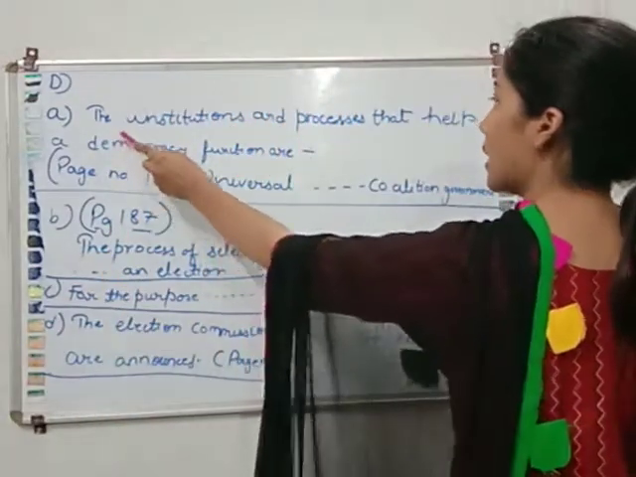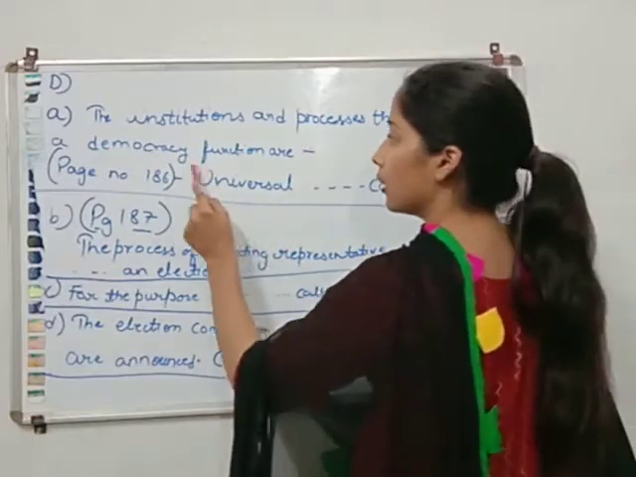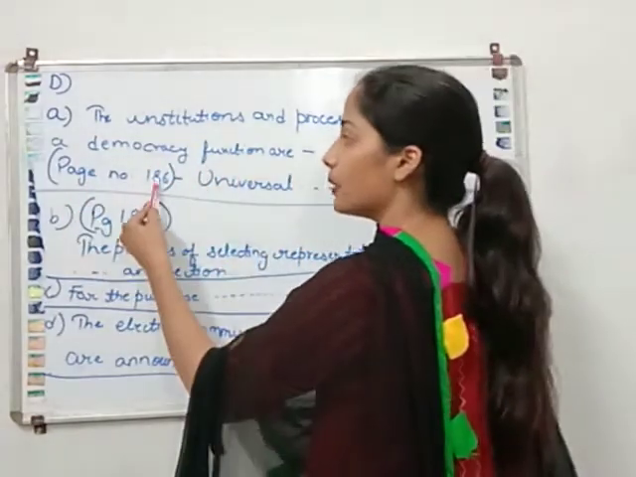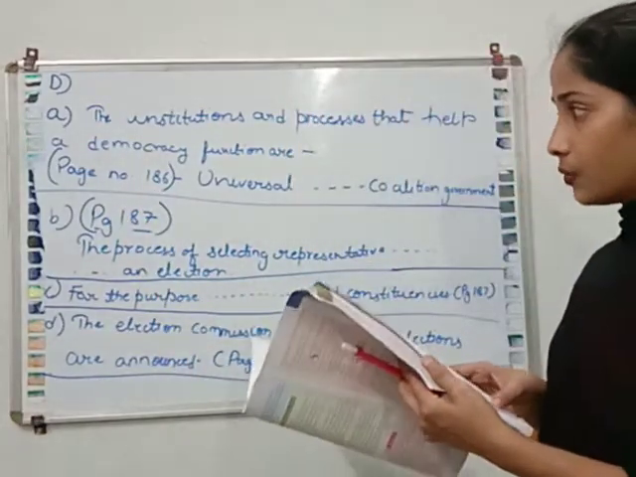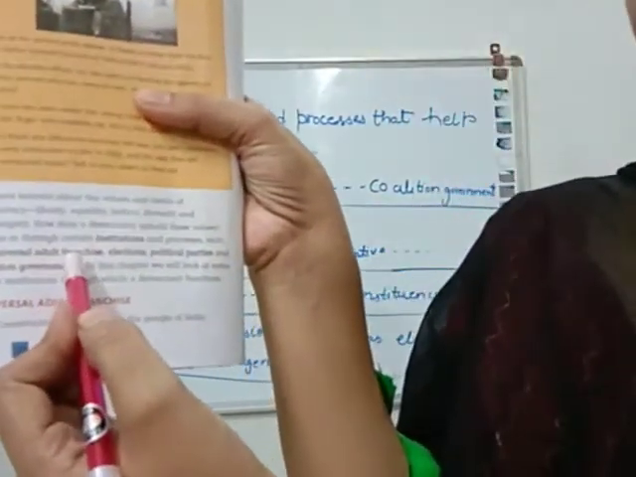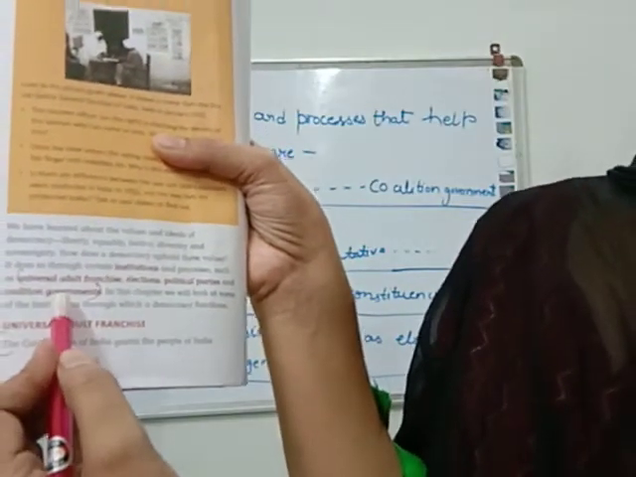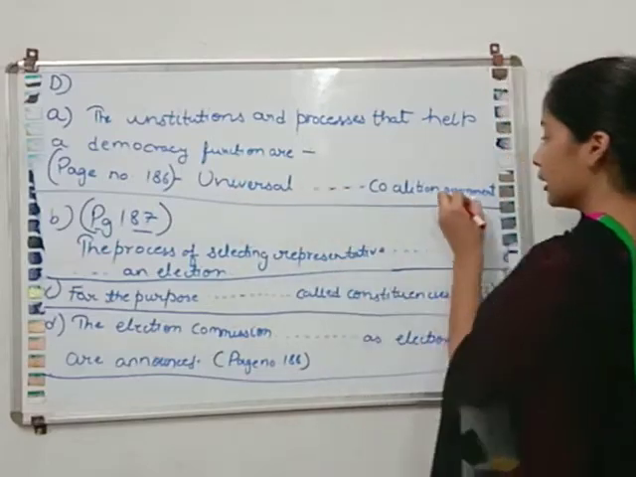So you will write the answer like this: the institution and the process that help a democracy function are. After that, you will write from page number 186: universal adult franchise, election, political parties, and coalition government. You will write the answer from universal till government.